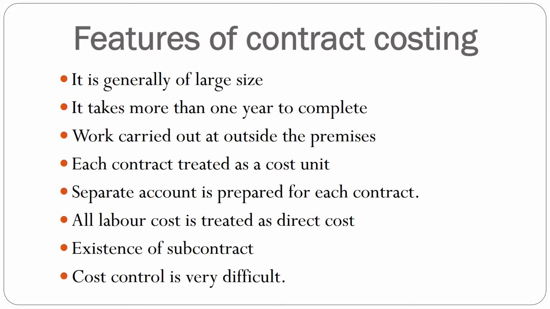Then you can see the features of contract costing. It is a special type of job costing. Here the job is very large and takes more than one period, or a long period, to carry out the work, and the work is carried on outside the premises. Each contract is treated as a cost unit, and a separate or distinct account is prepared for each contract. All labor cost is treated as direct cost, subcontract is applicable in contract accounts, and cost control is very difficult.